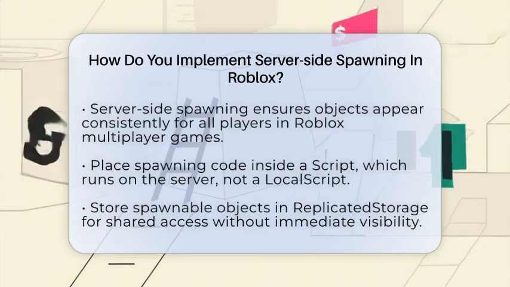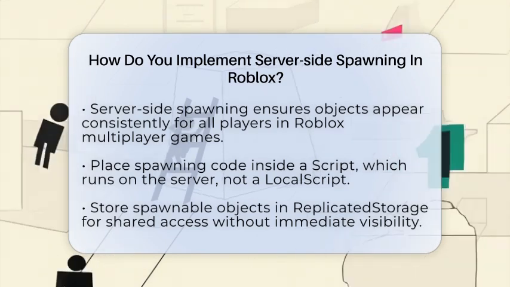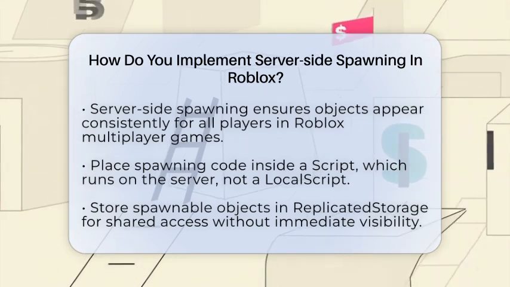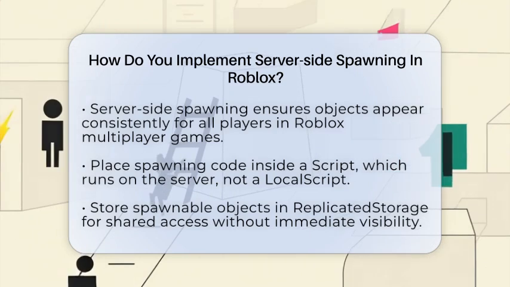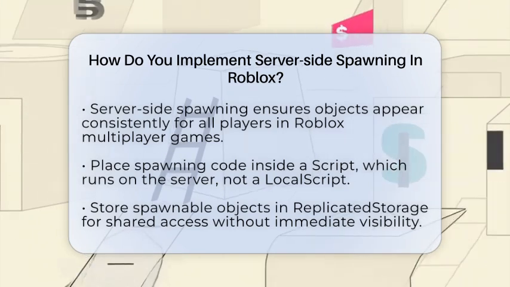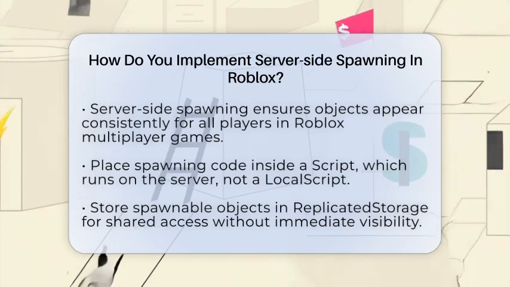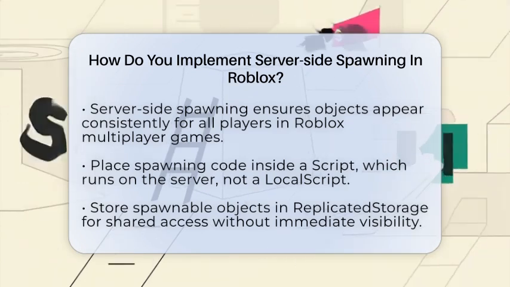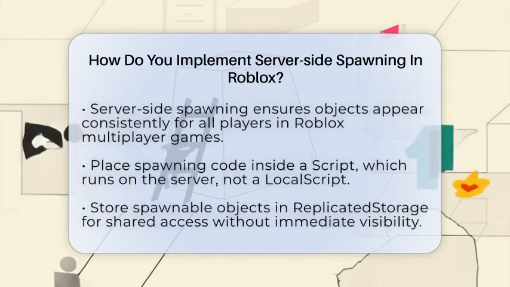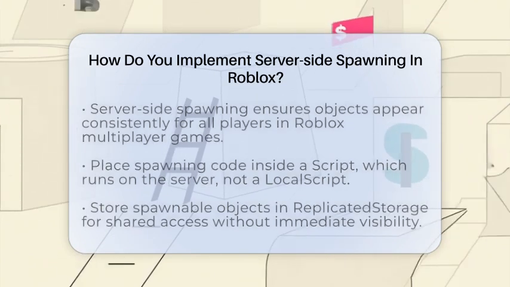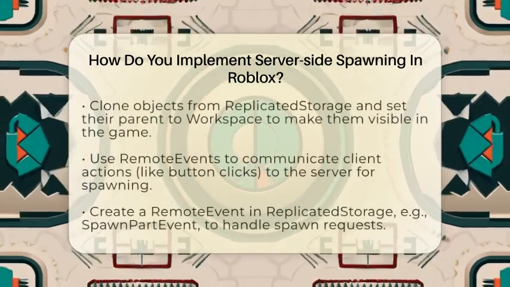When you spawn objects on the server, you control what appears and when, so players don't see different versions or get confused. This is especially important for game mechanics like power-ups, enemies, or custom items. To do this, you start by placing your spawning code inside a script, not a local script. Scripts run on the server and manage game-wide actions.